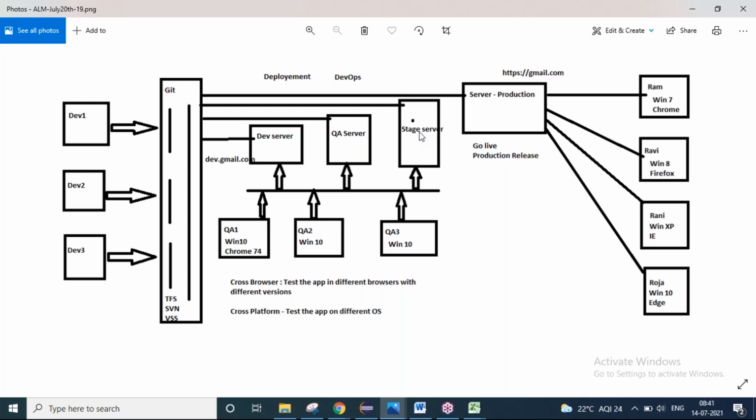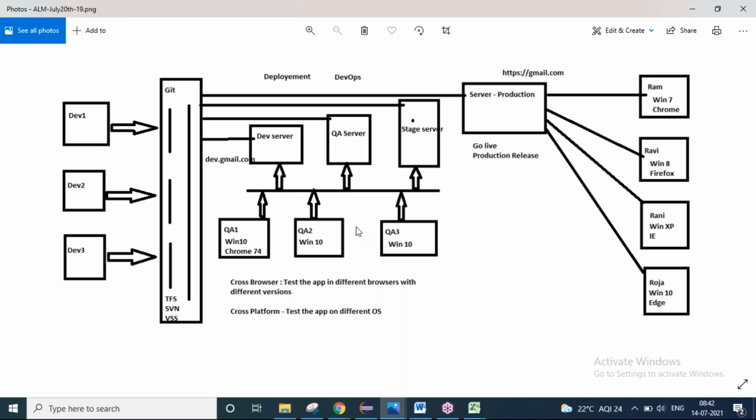So you will do something called load testing and stress testing. There will be two departments in QA, a functional department and a performance department, but at the end of the day we call them QA only. So QA has to conduct functional testing and QA has to conduct performance testing.